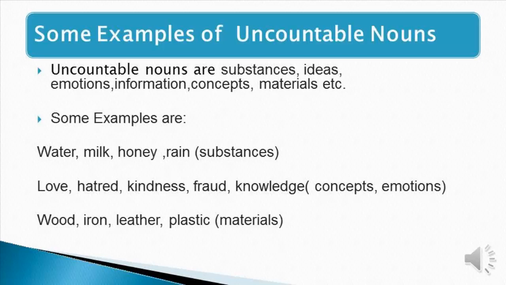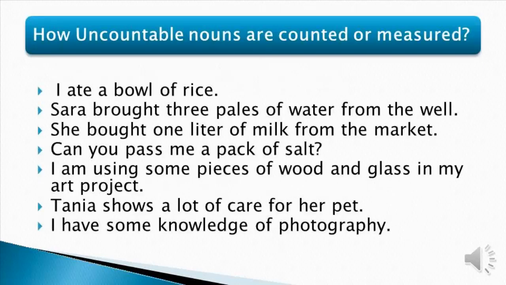Again, materials, wood, iron, leather, plastic. We'll say a sheet of wood or a piece of wood, a sheet of iron, a piece of plastic or leather, and so on. So here we have some sentences which have the use of uncountable nouns. We'll take a look how we have used the measuring unit with them to measure them. For example, I ate a bowl of rice. So we cannot say rice or rices. We'll use a unit, a measuring tool for them.